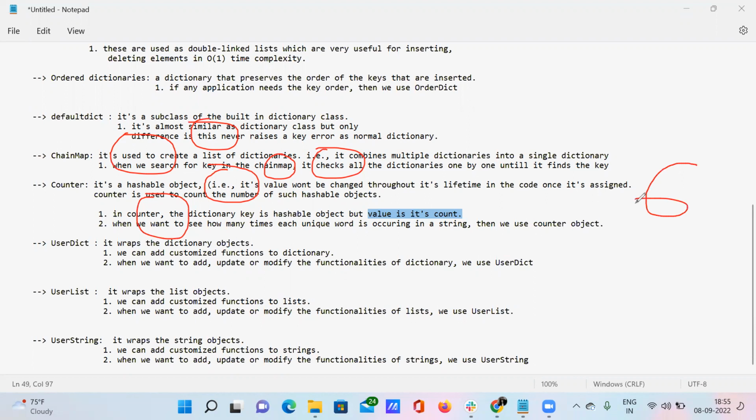So this will be my value, and these are my keys. These keys won't be changing once they are assigned, but this value is nothing but the count of these hashable objects. Did you get that? So that's what it is.